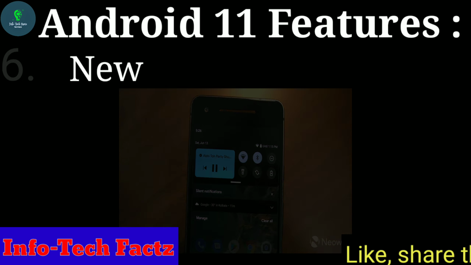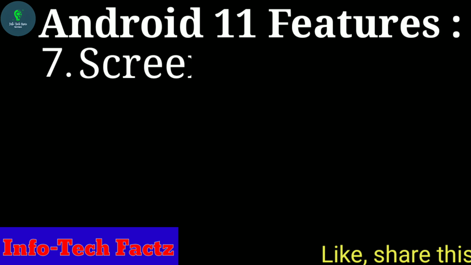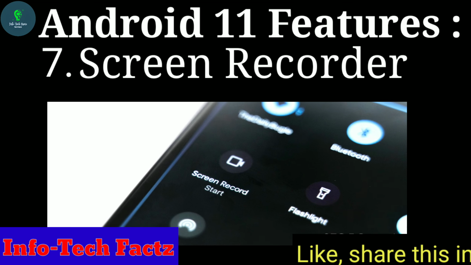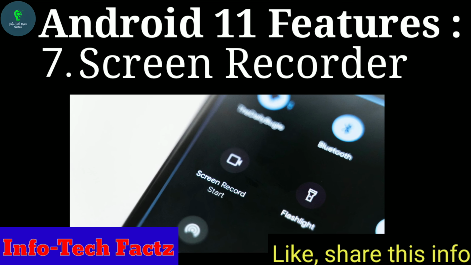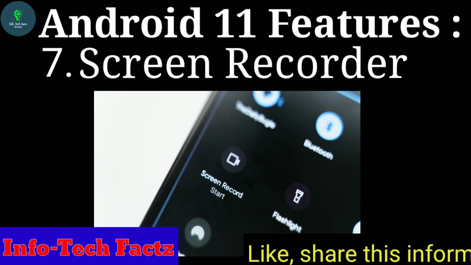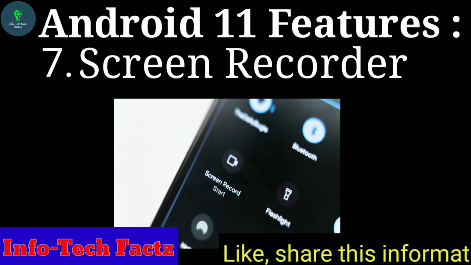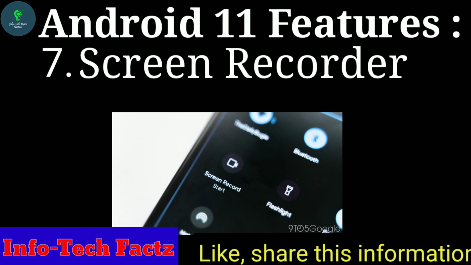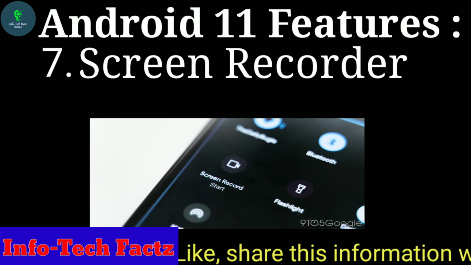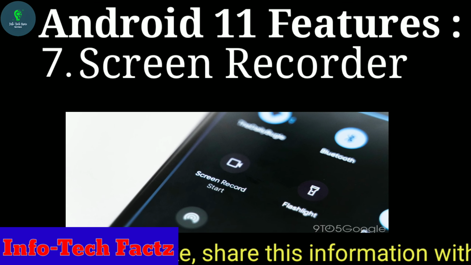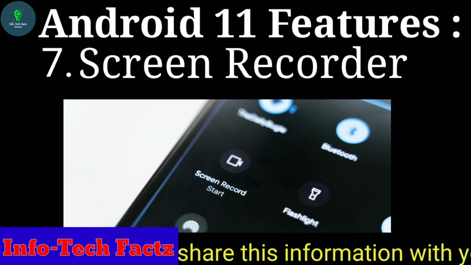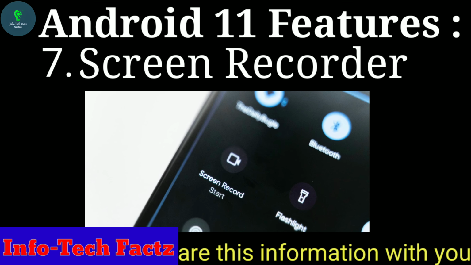Coming to the next awaited feature, which is the screen recorder. Yes guys, Google is finally adding a native screen recorder feature in Android 11. There's a tile in the quick settings panel using which one can start screen recording on their device. This feature also has the option to record audio from the device microphone and show touches on the screen.